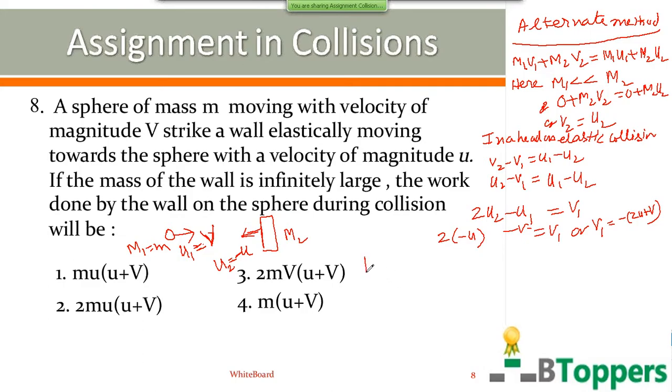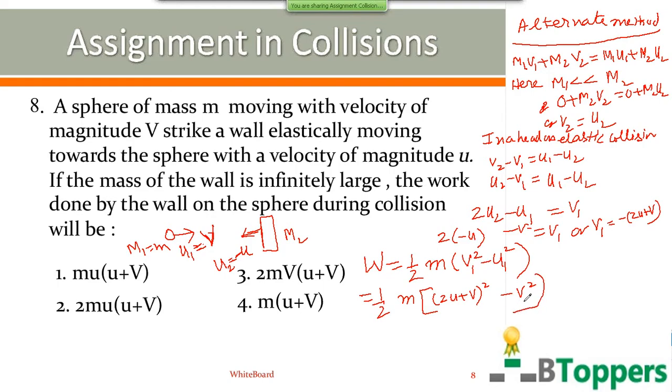So again applying the work energy theorem, work done on the sphere by the wall is equal to the change in kinetic energy of the sphere. That is half m into the square of the final velocity of the sphere minus the square of the initial velocity of the sphere. That you can write as half m into v1 square. The square of the velocity is positive, so you get (2u plus v) whole square. u1 square you can write as v square. This you can simplify further.